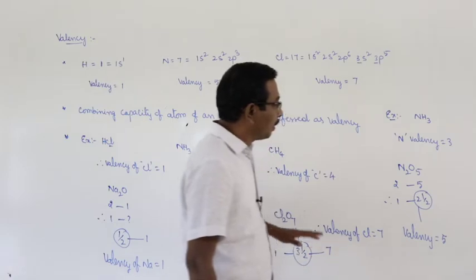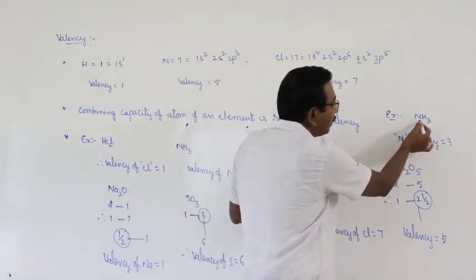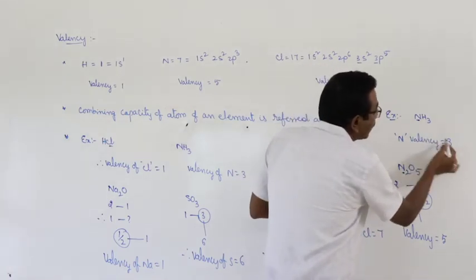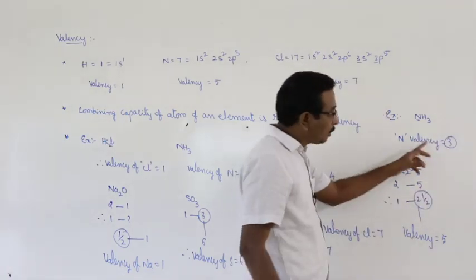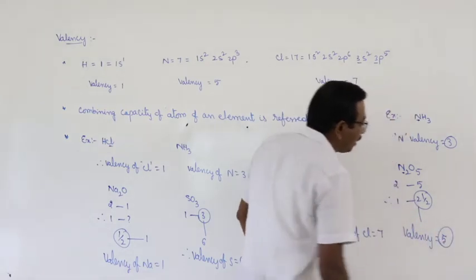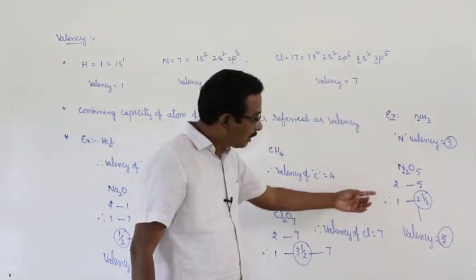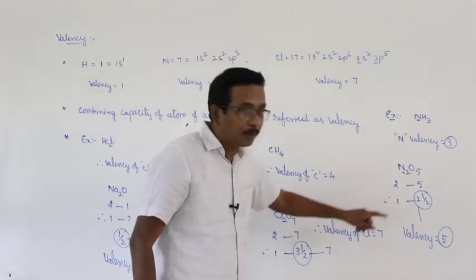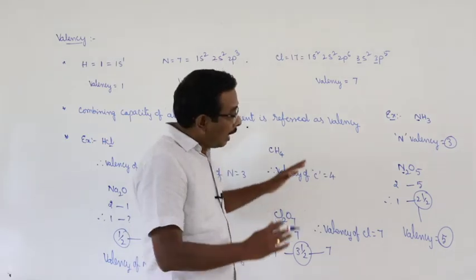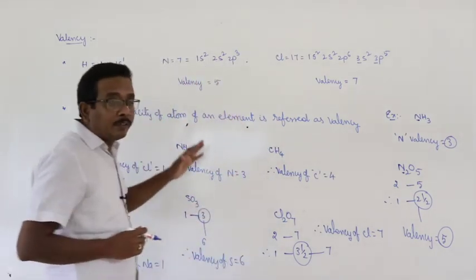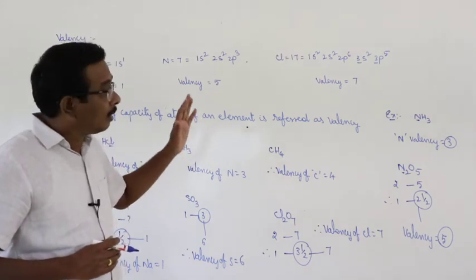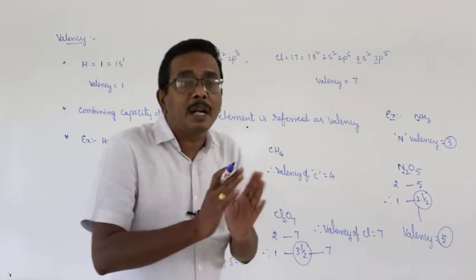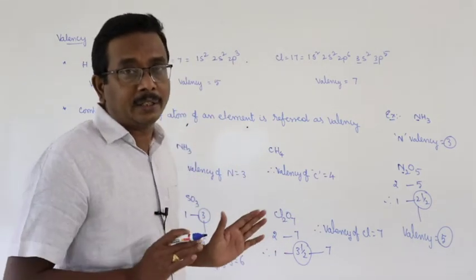And at the same time, here nitrogen, this is the atom of the nitrogen element. And here in this compound, the valency of nitrogen is 3. In this compound, the valency of nitrogen is equal to 5. Actually, that is a controversial concept in this particular case. And at the same time, we have already mentioned that the valency of an atom of an element may change from compound to compound, meaning that it is not constant.